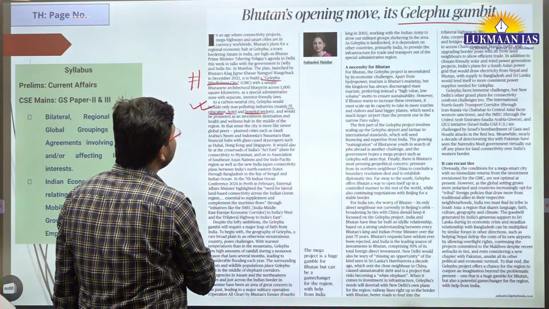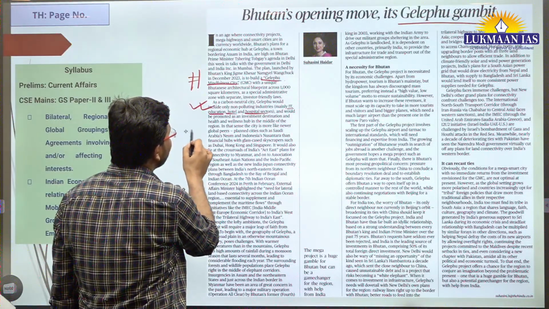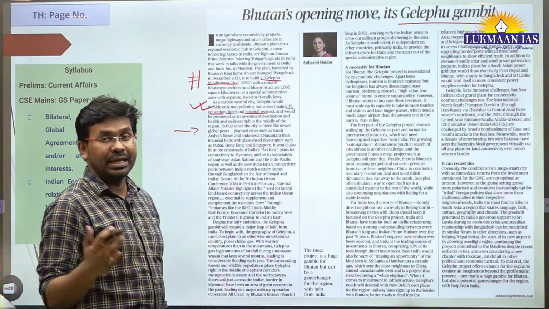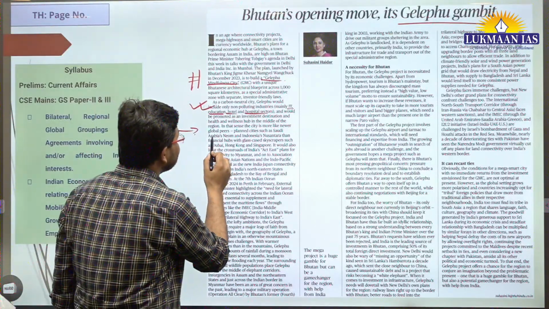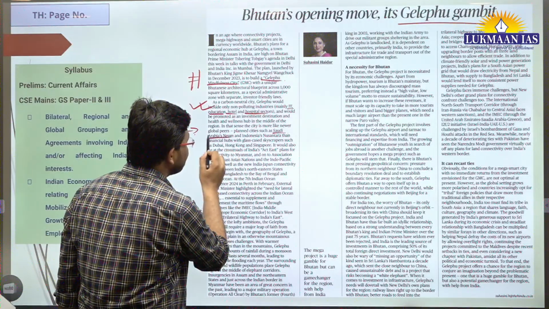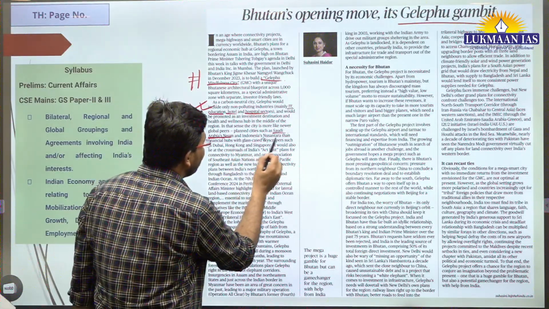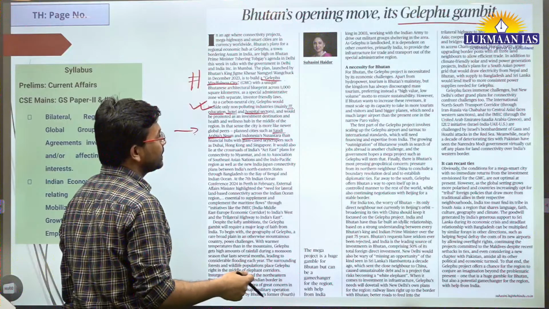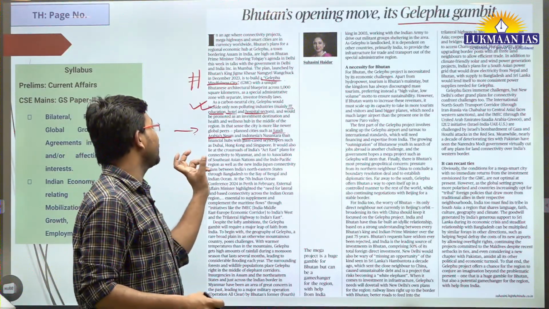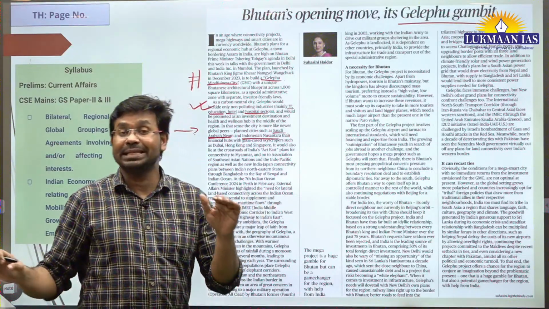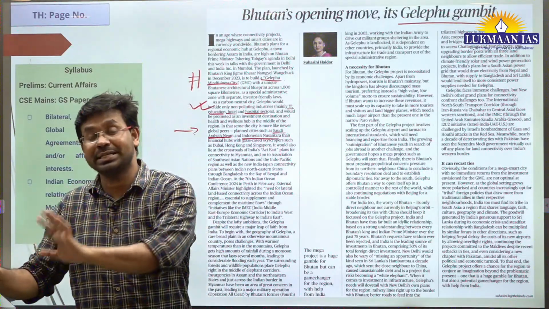So here what we need to understand is that this particular planned city is similar to other world cities that have been planned. Saudi Arabia has planned a city which is known as Neom, and Indonesia has planned a city which is known as Nusantara. These cities are considered to be financial hubs, but they will be different from other world cities like Dubai.